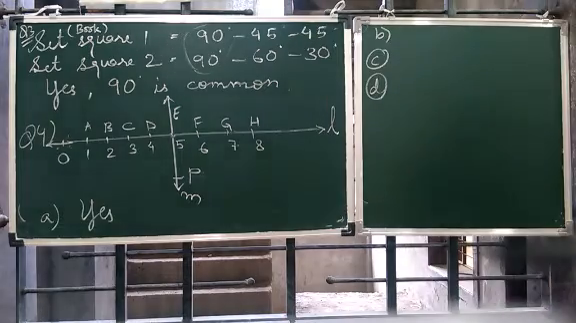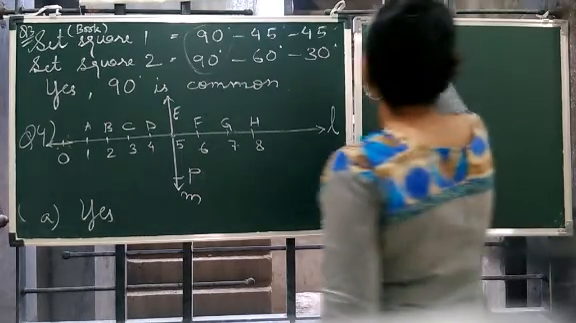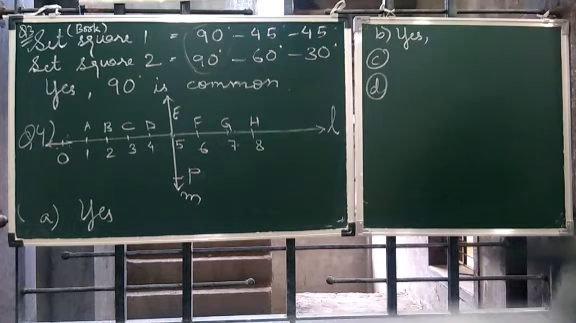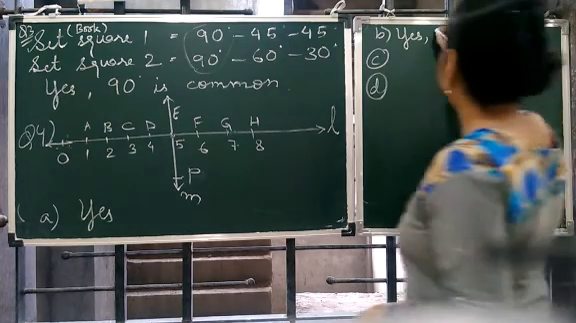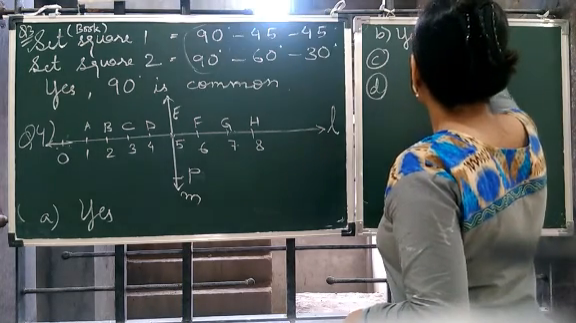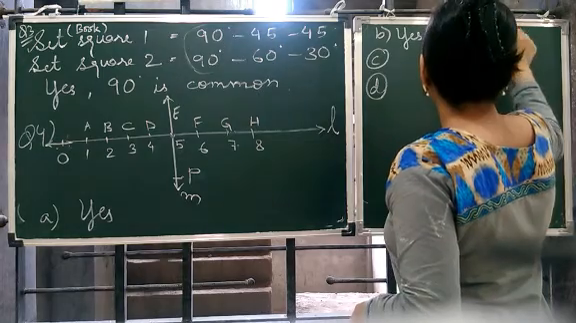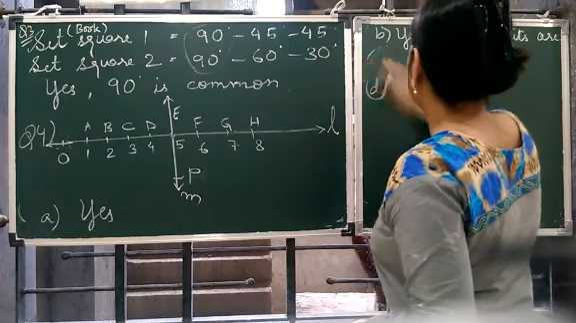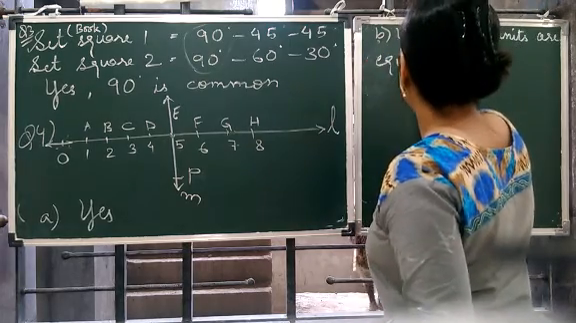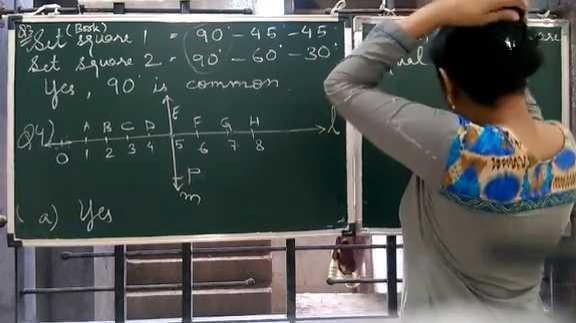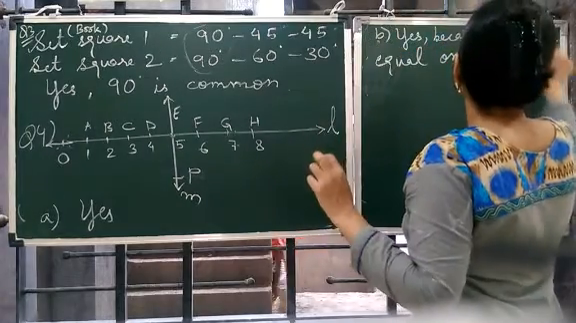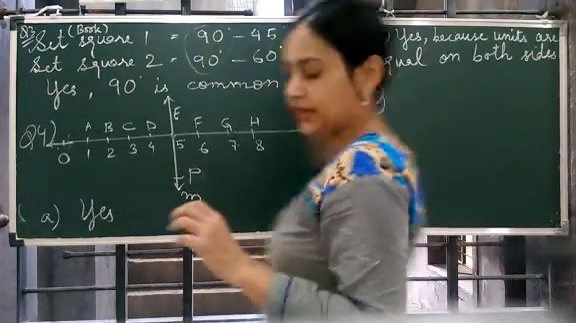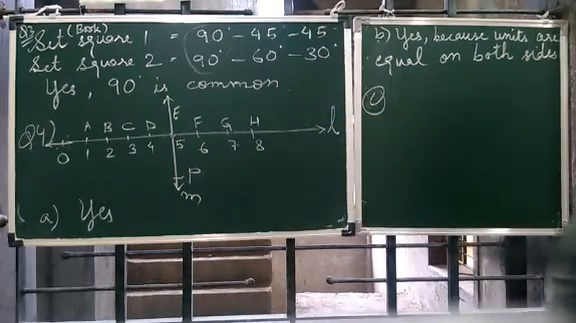Yes. So from A we can say yes, PE is bisecting CG. So what should we write then? PE bisects CG, because units are equal on both sides. Okay, this completes B. You can write this reason if you want.